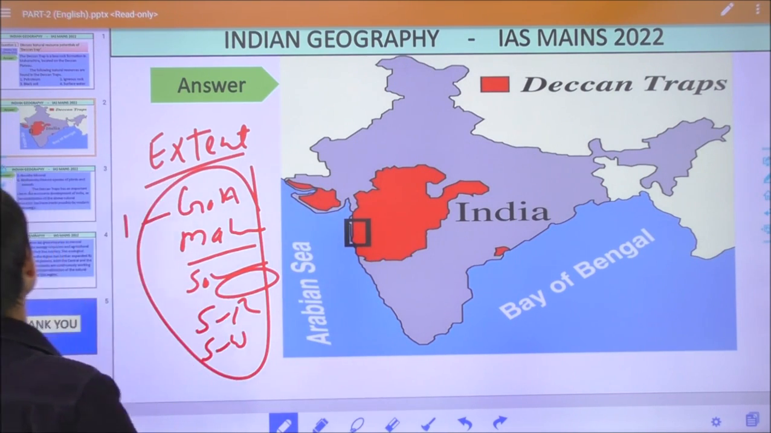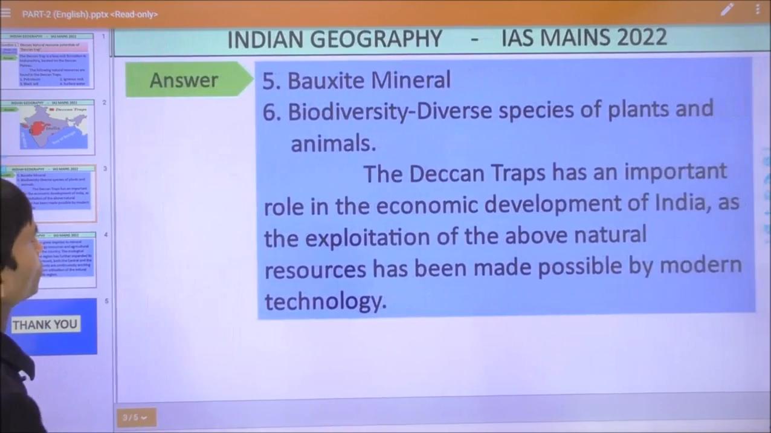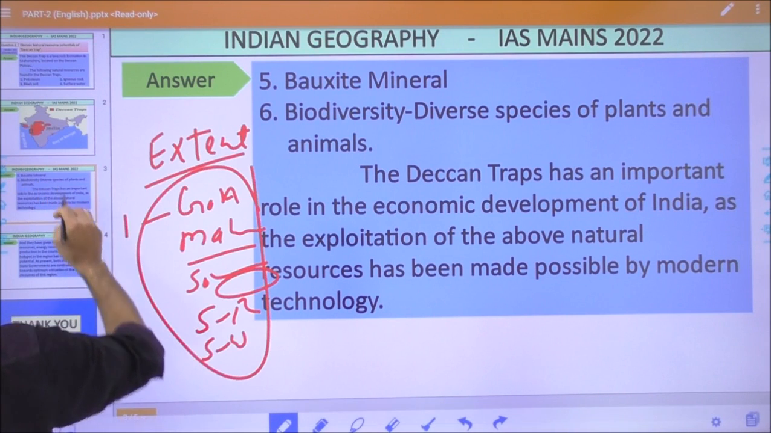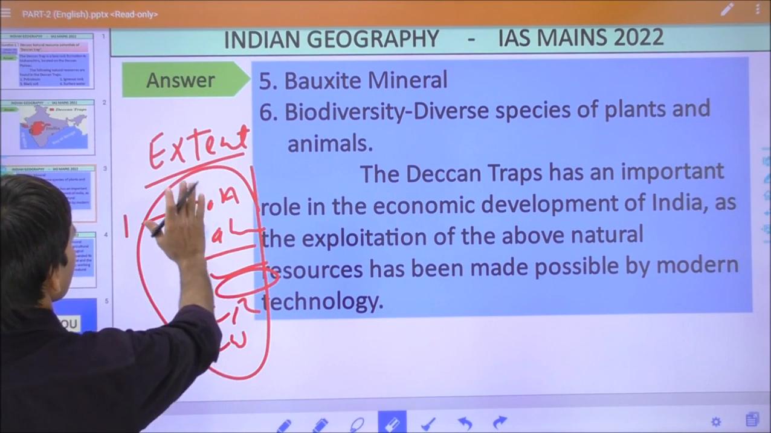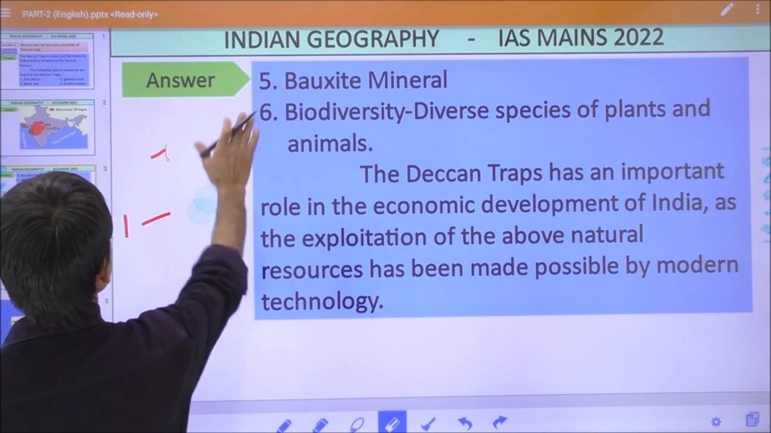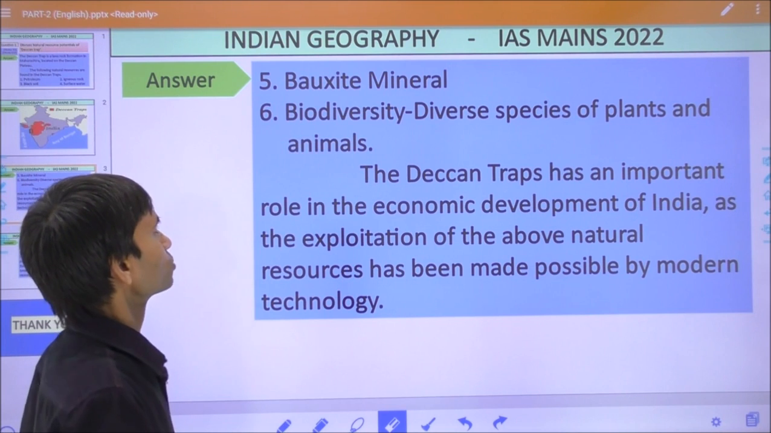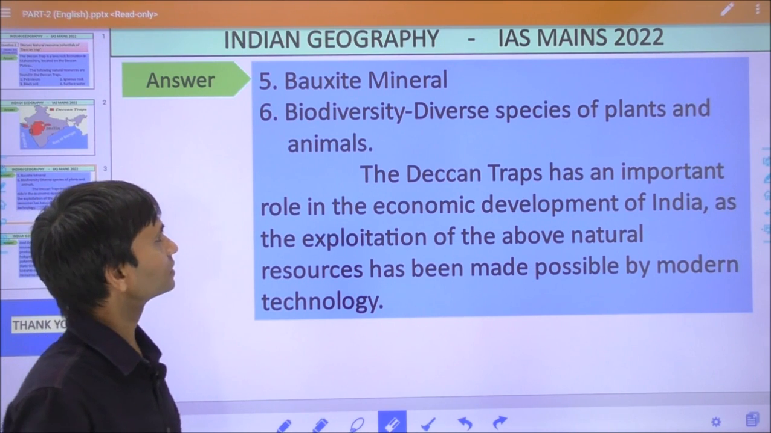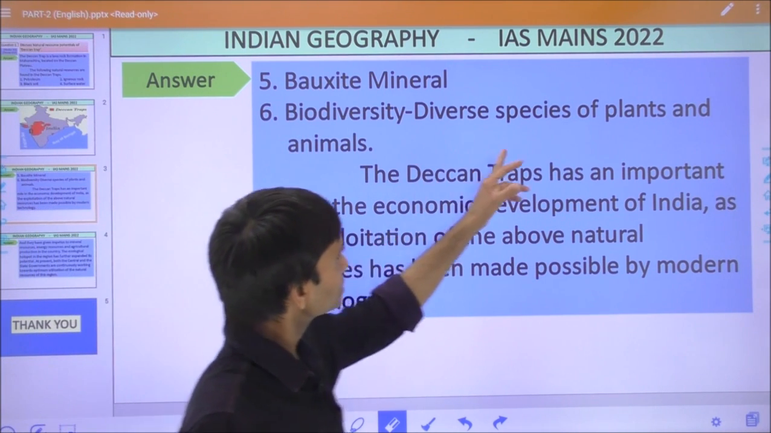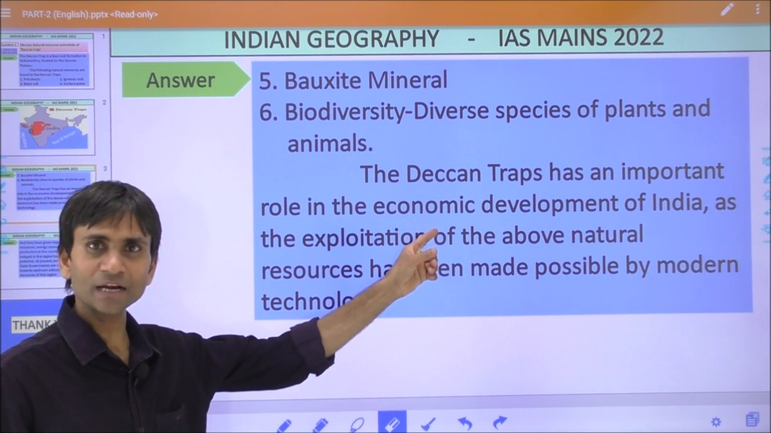geographical extent. And in the next part, the student has tried to explain that in this paragraph he has written the fifth natural resource is the bauxite mineral, sixth is biodiversity, diverse species of plants and animals. Then he has changed the paragraph again.